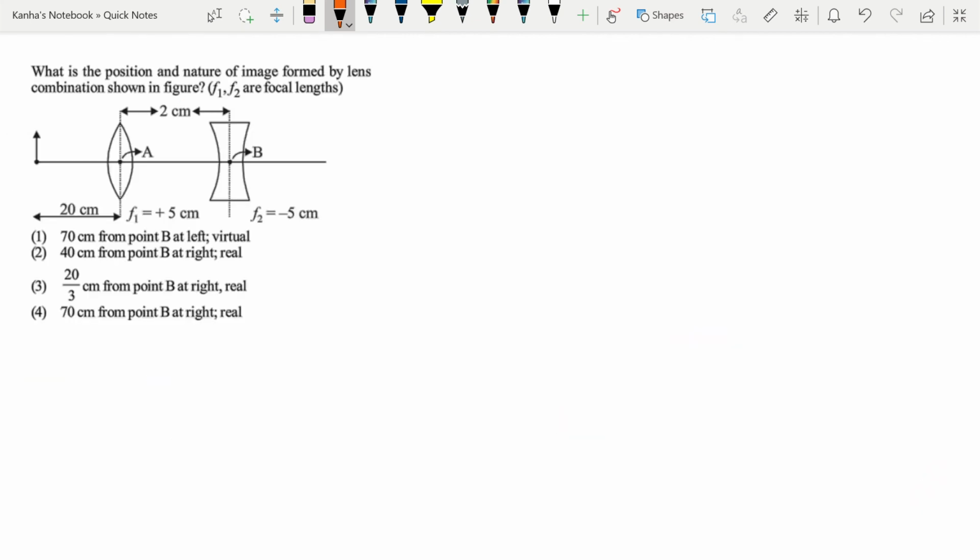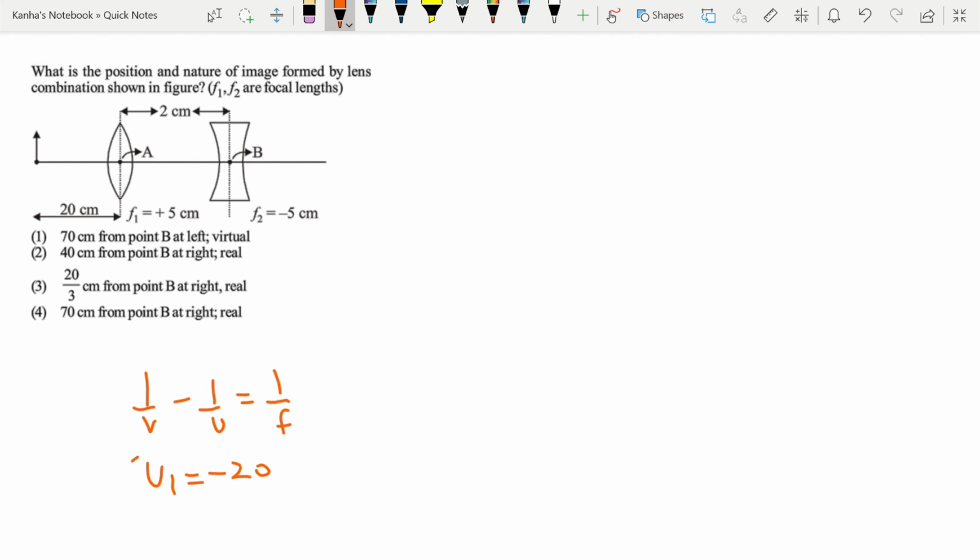We can try doing another question. What is the position and nature of image formed by lens combination shown in the figure? F1 and F2 are focal lengths. Okay, so because it's a lens, first of all, by lens formula I have 1 by V minus 1 by U is equal to 1 by F. So for the first lens I have U1 is equal to minus 20.